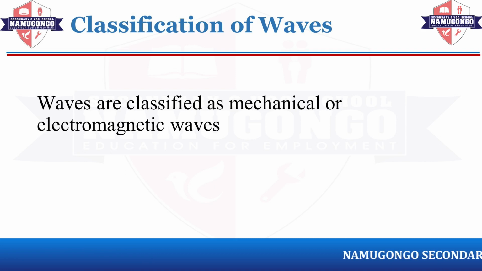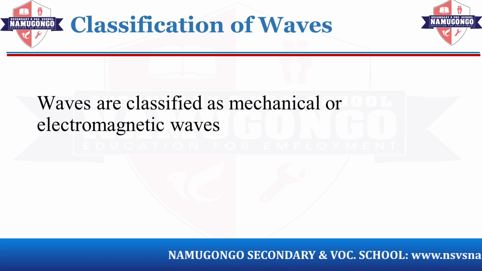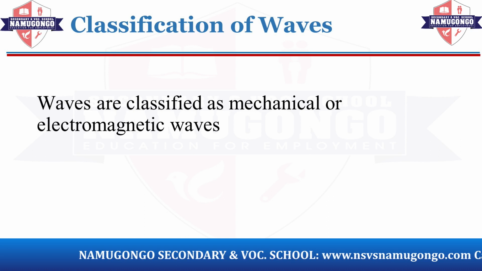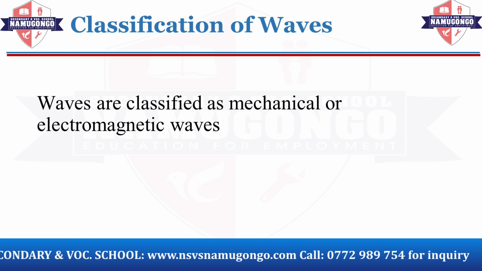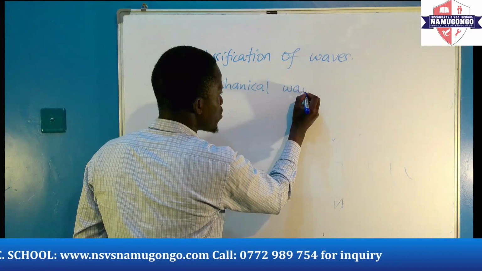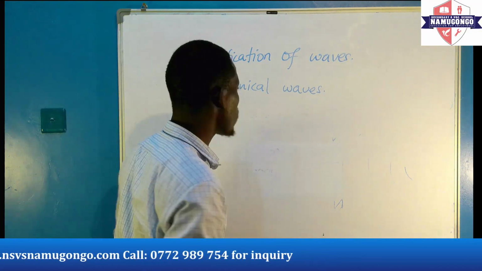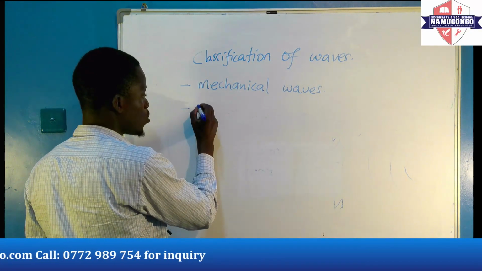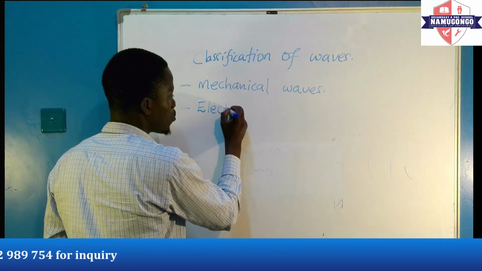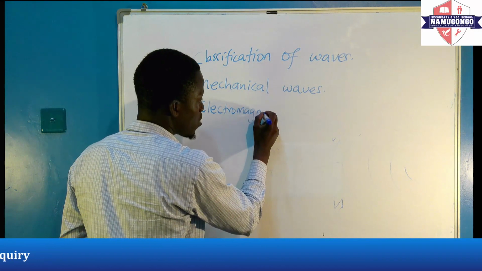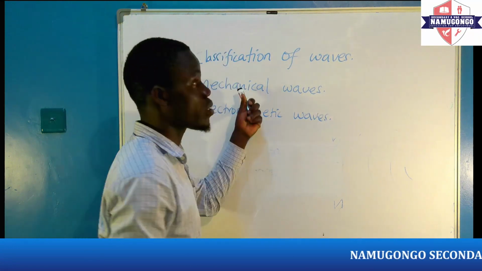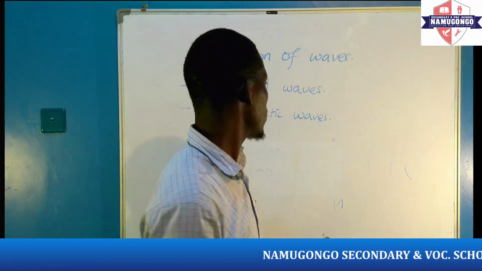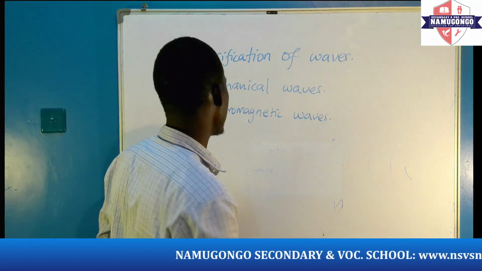Waves are classified in two ways. The first way, we have mechanical waves. The second classification is electromagnetic waves. So these are the two classifications of waves that we have. We are going to break them down and look at them one by one.